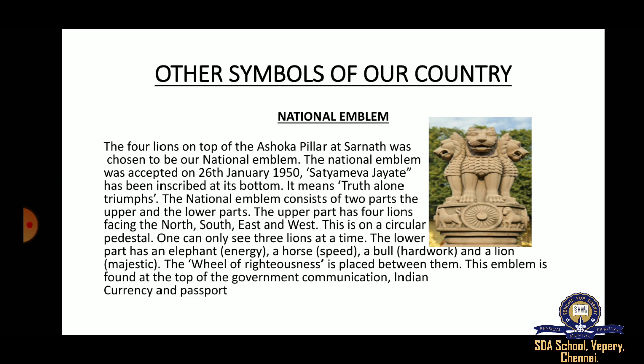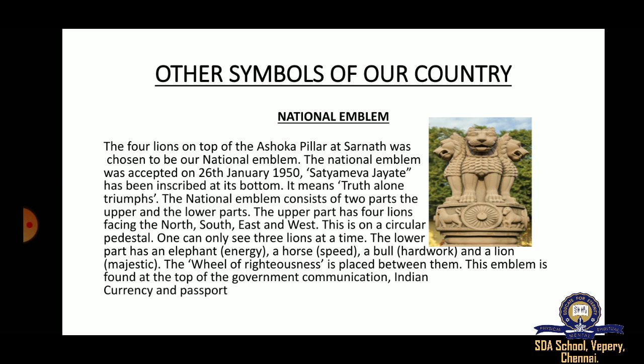This emblem consists of two parts. One is the upper part and the other is the lower part. And these two parts were separated by a circular pedestal in between. In the upper part we can see four lions facing each direction, north, east, south and west.